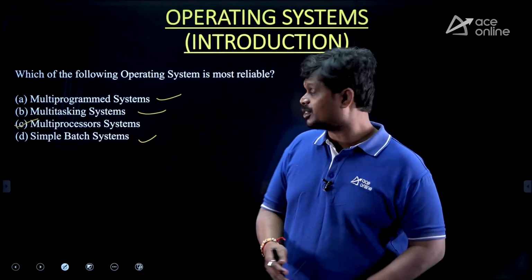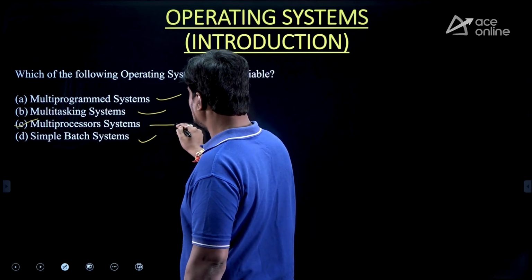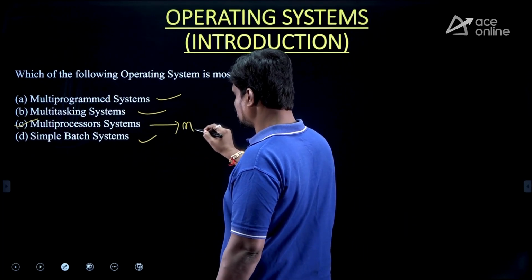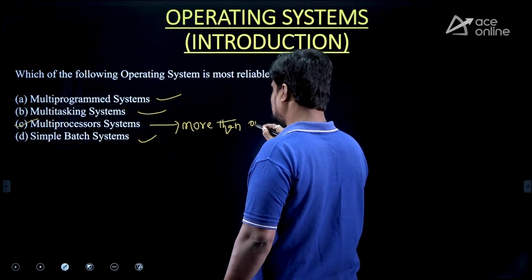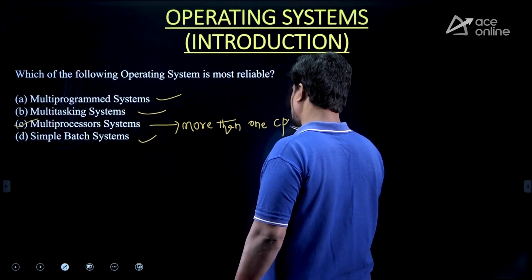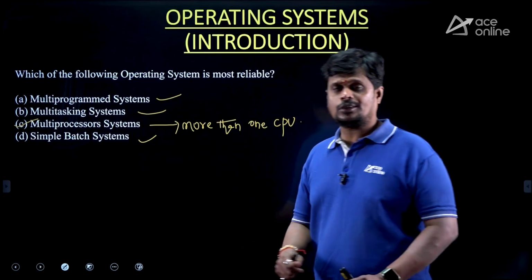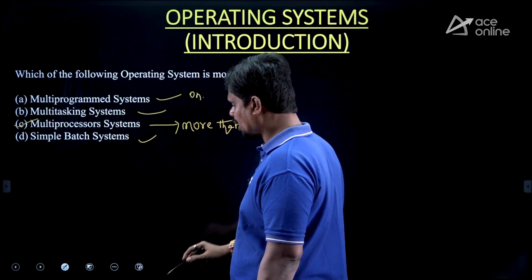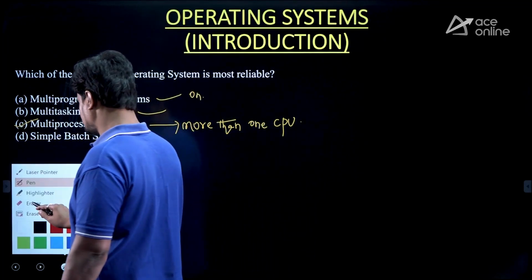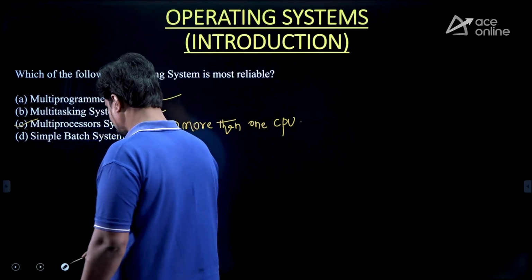But in the multiprocessor systems, you can have more than one CPU. Physically, your system has more than one CPU, but the remaining ones all have one CPU, because these are all uniprocessor systems.